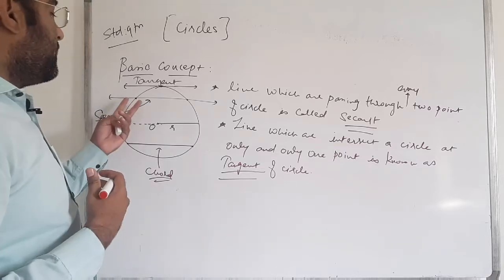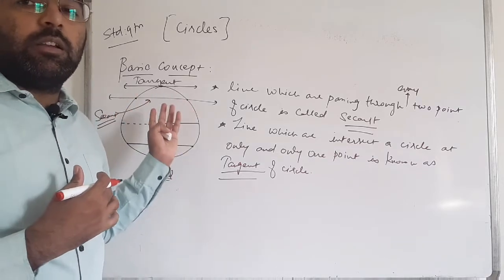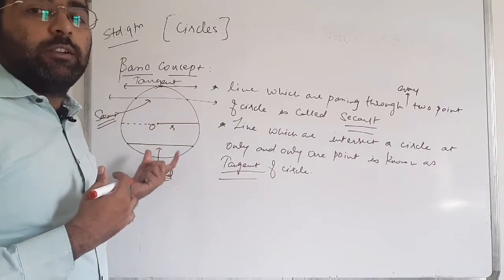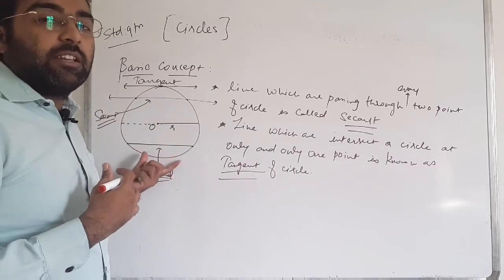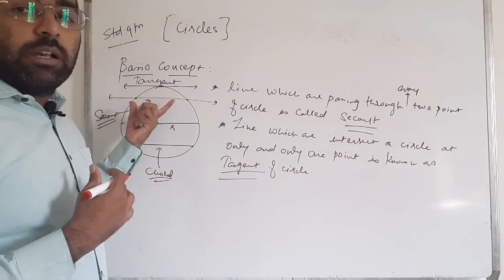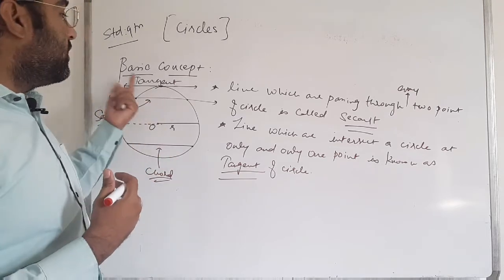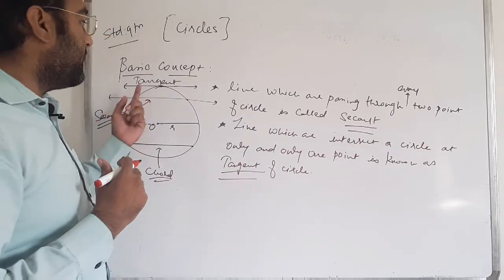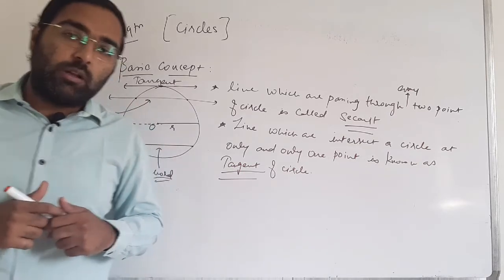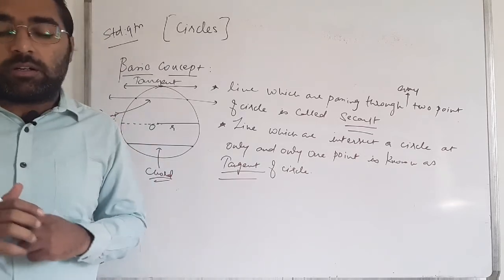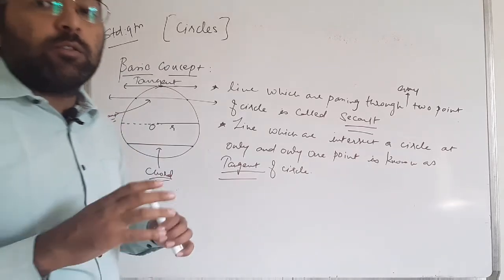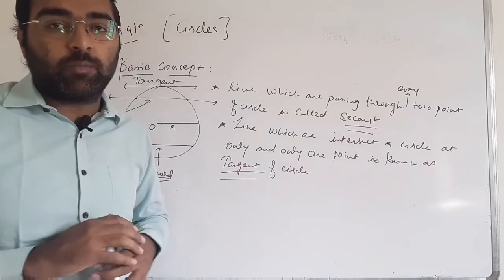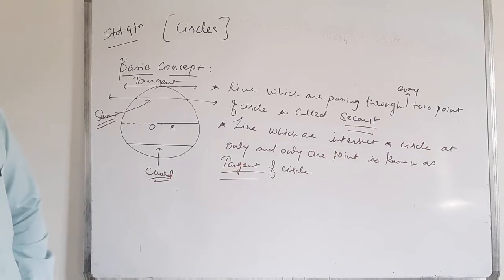Secant intersects the circle at 2 points. Chord also intersects the circle at 2 points, but in the chord there is a line segment, and in the secant there is a line. And a line which intersects the circle at 1 point only is known as the tangent of the circle. So please understand all these things, that is also helpful for you for the standard 10th.